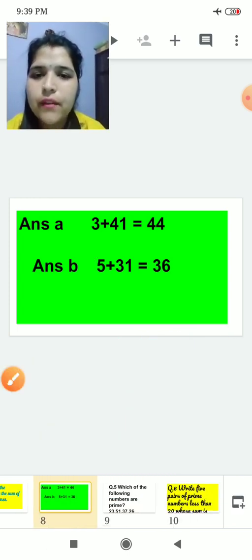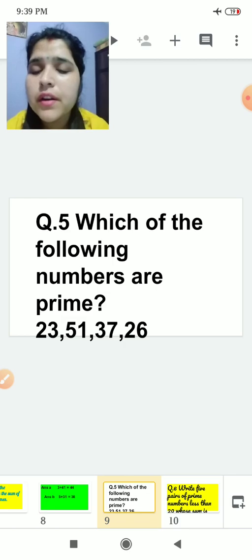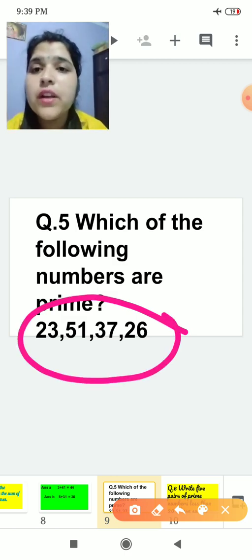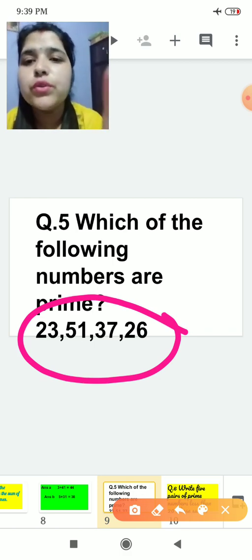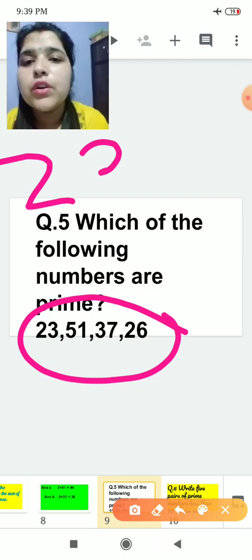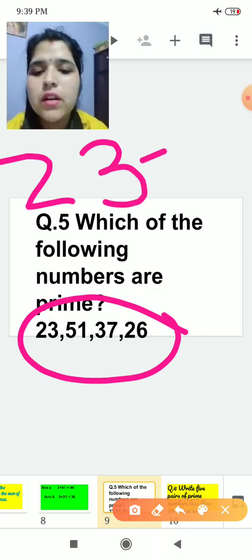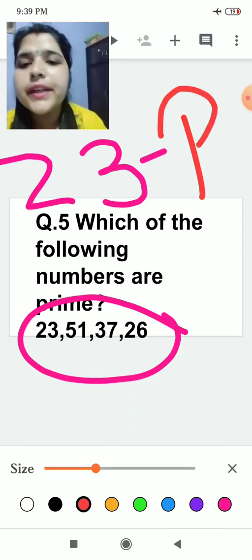So we have our next question. Which of the following numbers are prime? From these 4 numbers you have to find which is the prime number. It means it is divisible by itself only. You take 23. 23 is a number which doesn't come in others' tables. So 23 is a prime number. Okay, I take 51.